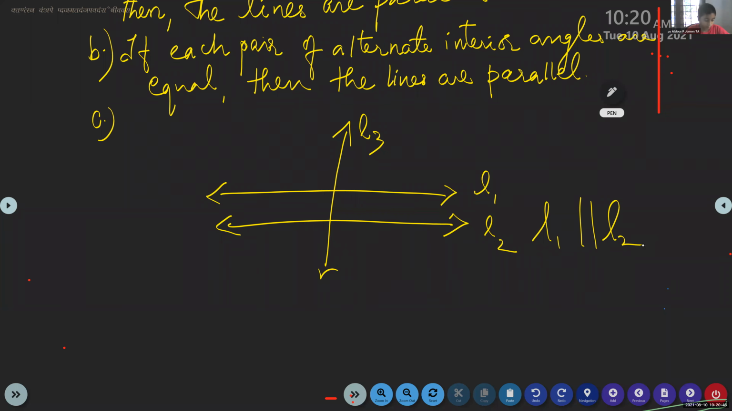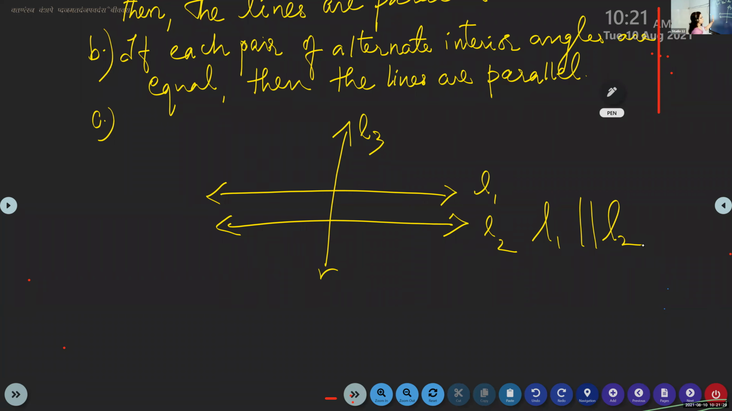Ma'am, we can also say that if the alternate angles are equal, then the lines will be parallel. No, there is no condition given that they are parallel. It is given any two lines. Ma'am, there is a question: if A is parallel to B, then angle 1 is equal to angle 5. Yes, that we will do in the exercise. In that question, we have to apply these rules.